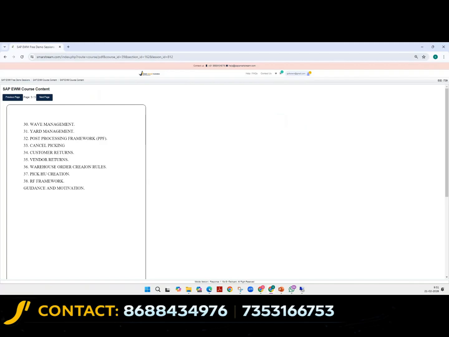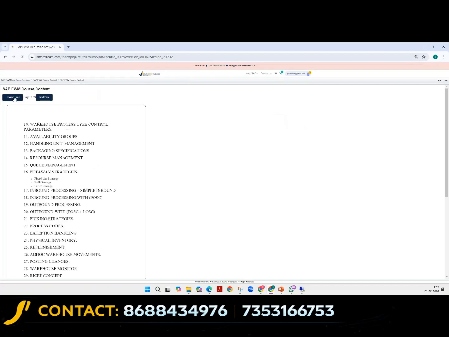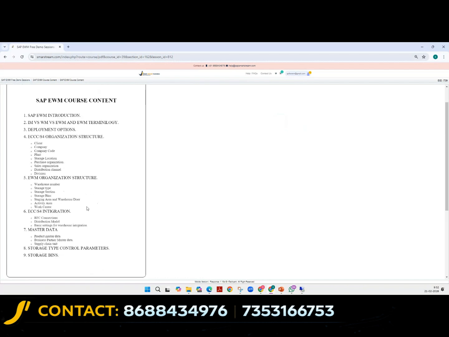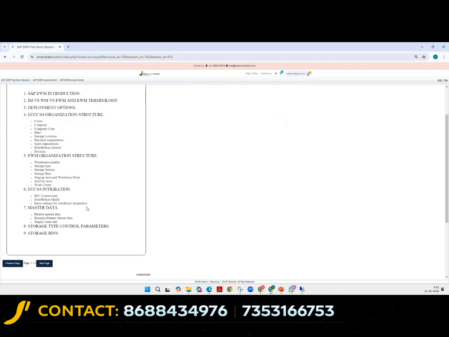Sir, I will explain. You are saying whatever content you are seeing here is already available in WM. Then what's the point of having Extended Warehouse Management? I can see it only till storage bin. Storage type, section, and bin are already in WM, right?